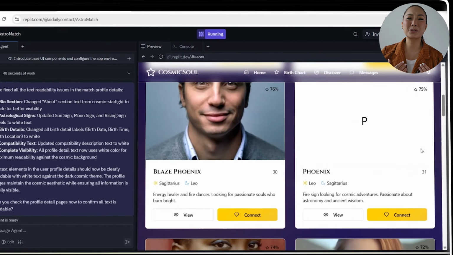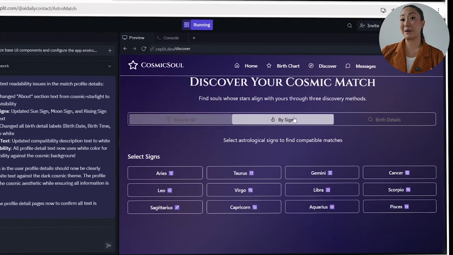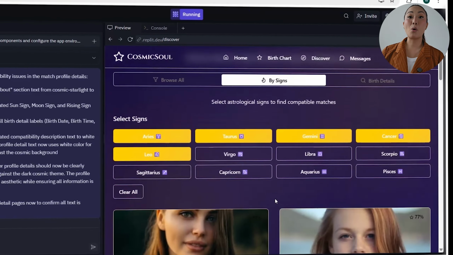Enable users to connect through 3 simple filters: swiping or browsing profiles manually, filtering by astrological sign, and searching by birth details. The new profile discovery system now lets users explore potential matches through multiple paths. They can swipe through profiles manually, filter by sun, moon, or rising sign, or search using birth details, like date and time, with fuzzy matching built in, which is up to 1 year for birth dates and 2 hours for time windows.